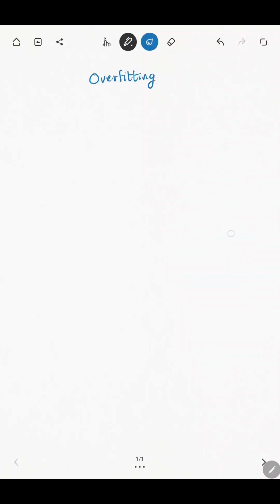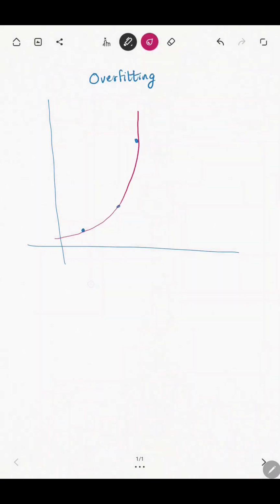Overfitting. Let's say you have three data points and you fit a curve passing through all the three data points. That is an example of overfitting. Your curve, your model, has basically overfit the training data. Because it passes through all the training points, obviously training error will be equal to 0. This is an extreme case of overfitting.